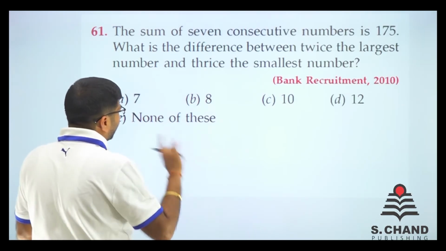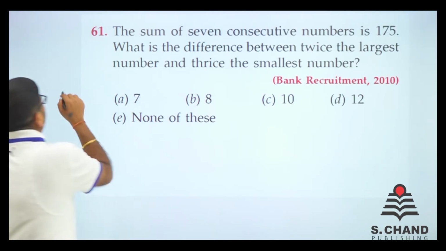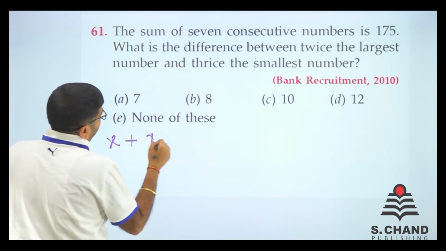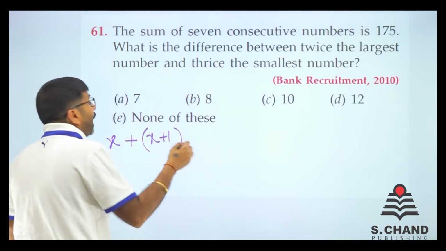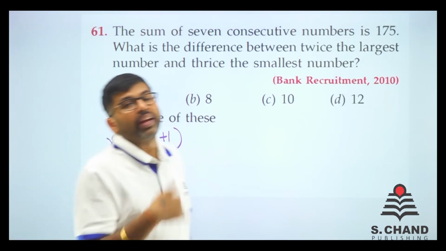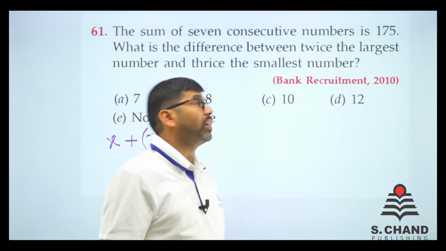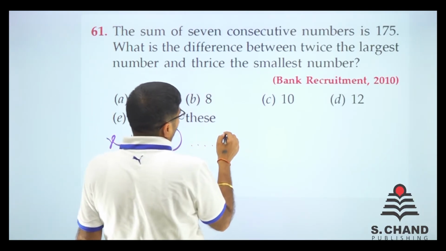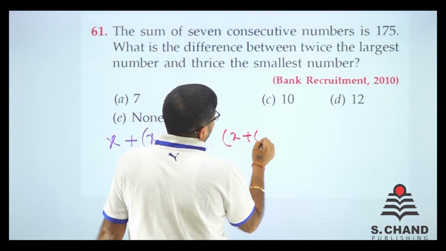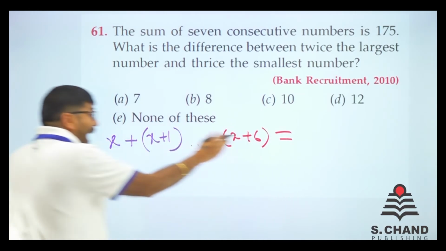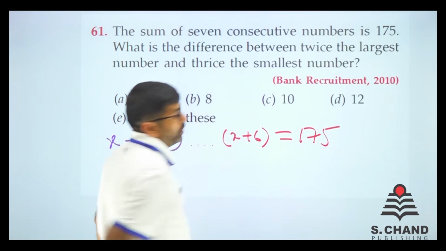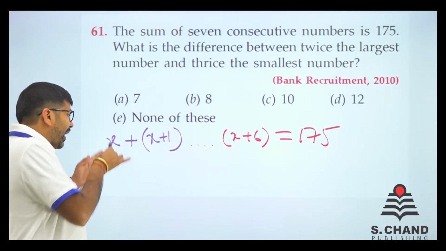So let us consider the first number as x, right? So the second number will be x plus 1, another will be x plus 2, x plus 3, x plus 4, x plus 5 and x plus 6. And the sum, so I just put dot dot dot x plus 6. When you add them all, it comes to 175, because I am just adding x.